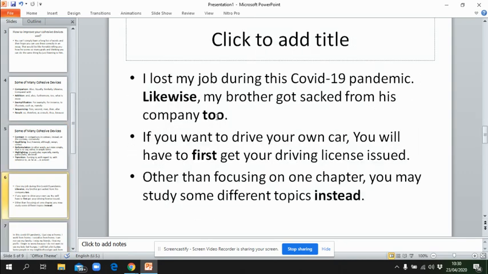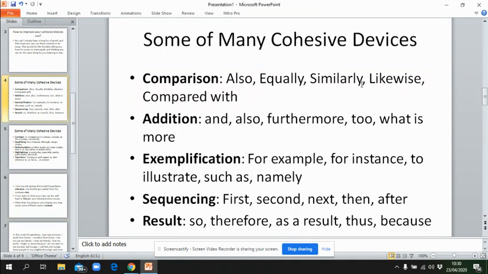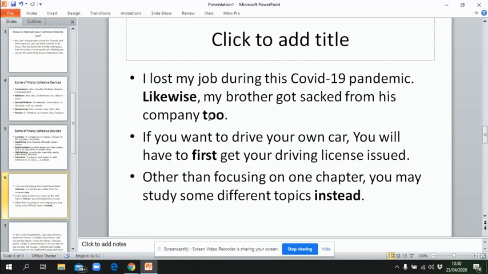Look at these examples. I have three sentences which utilize cohesive devices. Look at the first sentence. I lost my job during this COVID-19 pandemic. Likewise, my brother got sacked from his company too. In this sentence, I use two cohesive devices. Likewise means comparison. It shows a similar state of situations, right? And we also have too as an addition of information in this sentence. Can you imagine if this sentence was written without the use of cohesive devices?